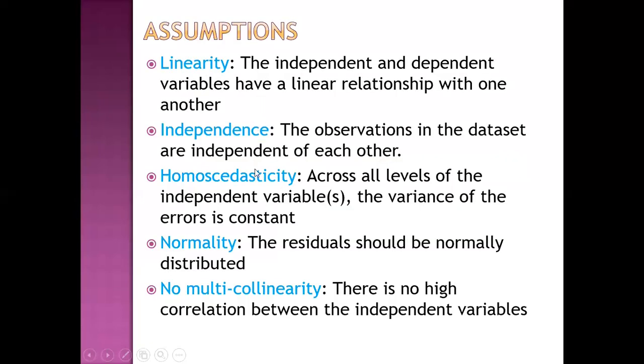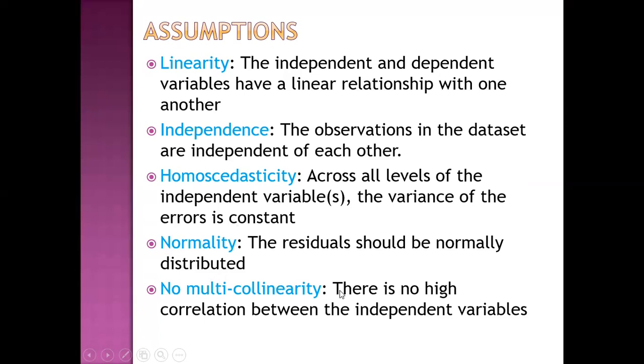These are the assumptions of linear regression. First assumption is linearity. The independent and dependent variables have a linear relationship between one another. Second is independence. The observations in the dataset are independent of each other. Then homoscedasticity. Across all levels of the independent variables, the variance of errors is constant. Normality. The residual should be normally distributed.